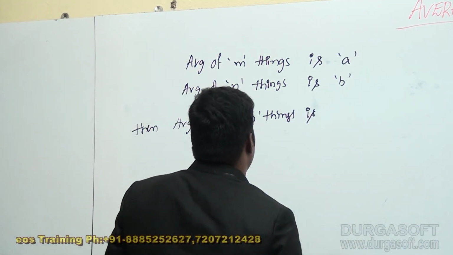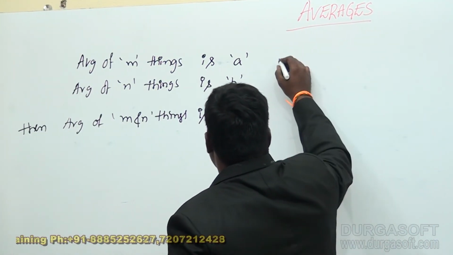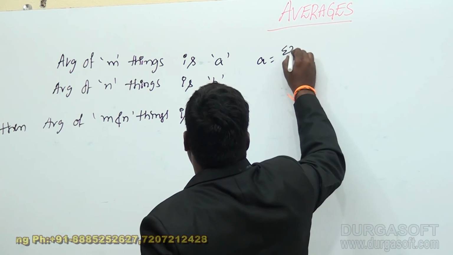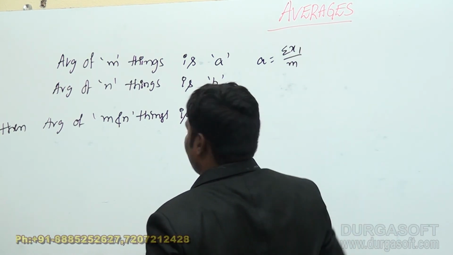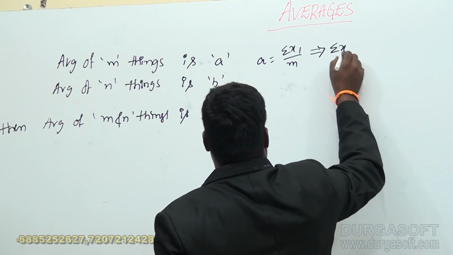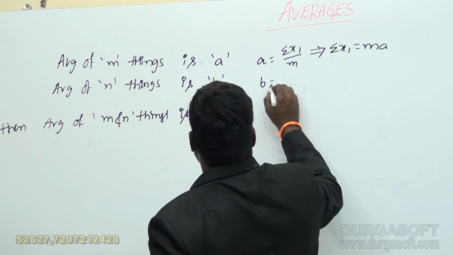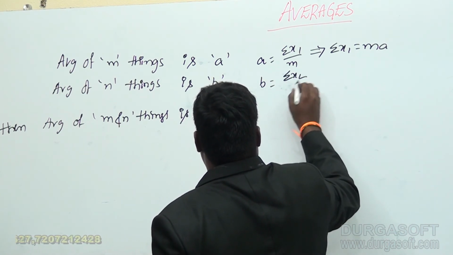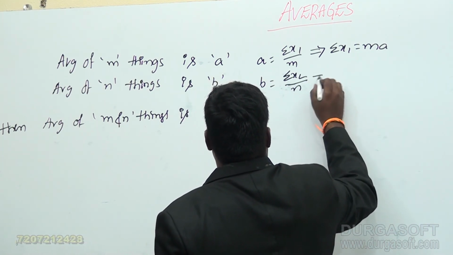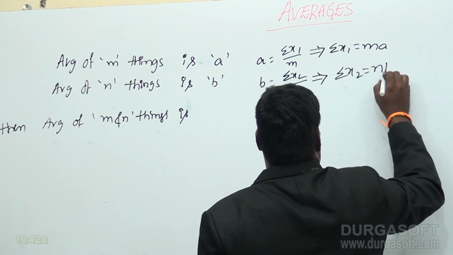Look here. The average of m things is A, that means A is equal to sigma x1 by m. In this case sigma x1 is equal to mA. Here B is equal to sigma x2 by n. In this case sigma x2 is equal to nB.